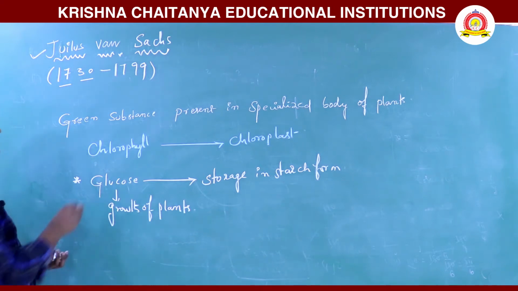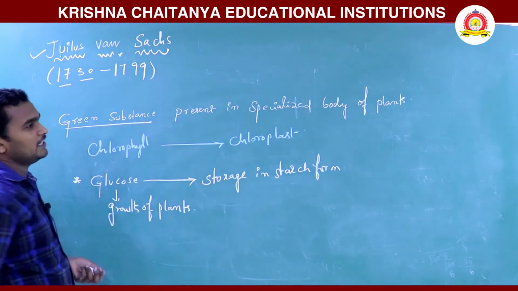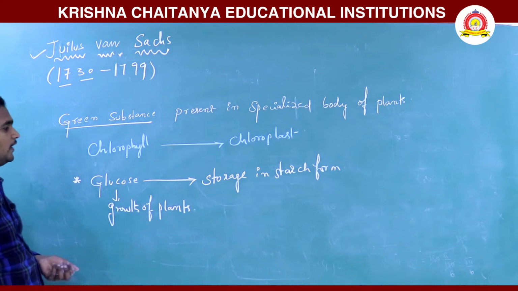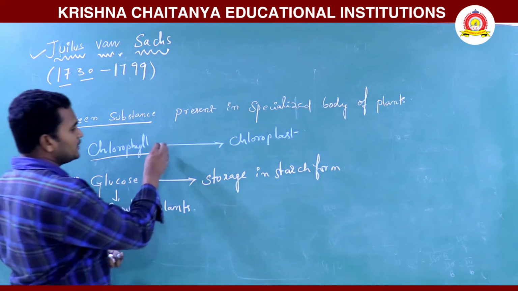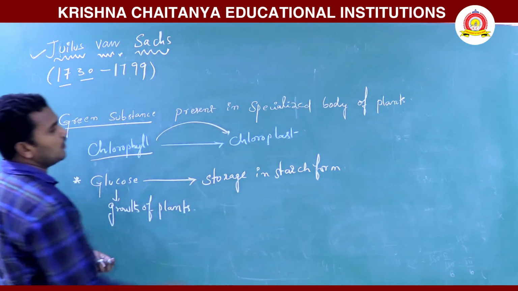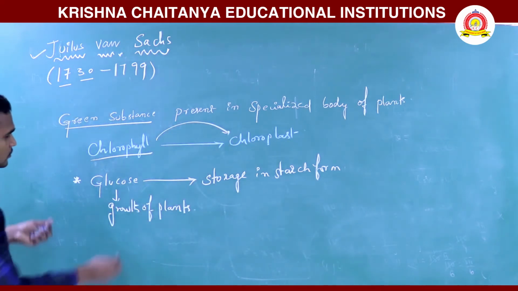So the green substance is present in a specialized body of the plant. The green substance is nothing but chlorophyll, present in the specialized body called the chloroplast.